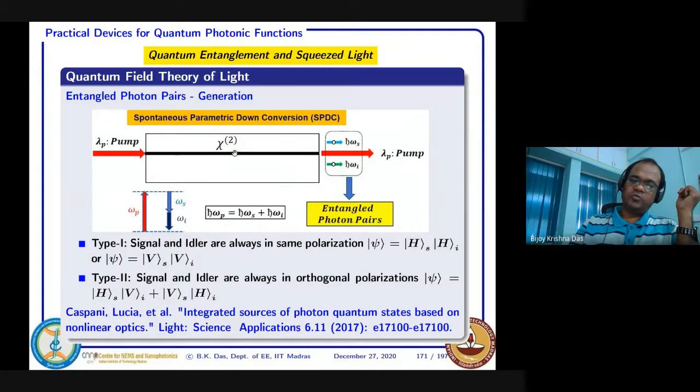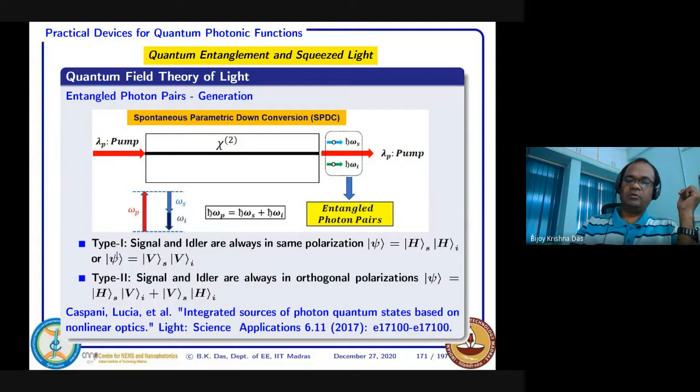So this is the Chi2 process where three waves will be interacting, meaning for entangled photon pair generation, you can have only one intense pump light, and then that pump photon will be decomposed into two daughter photons called signal and idler, and they can be entangled depending on its polarization.